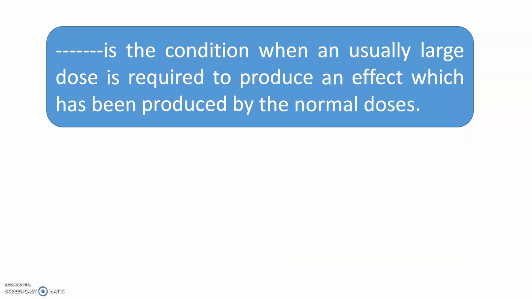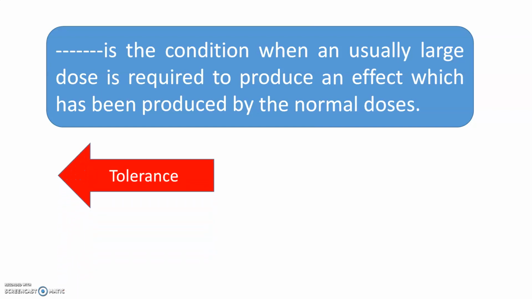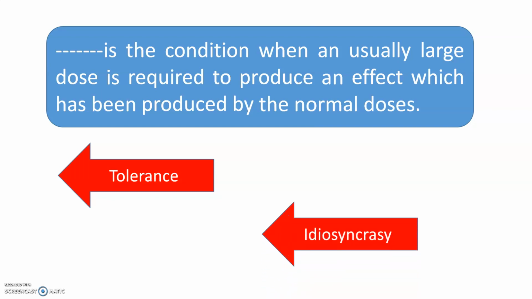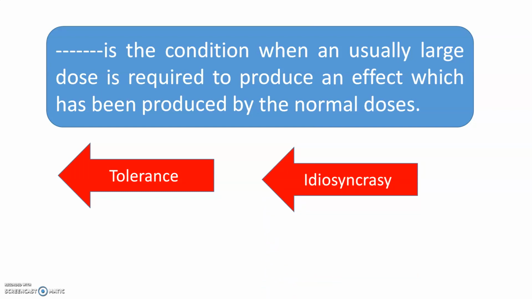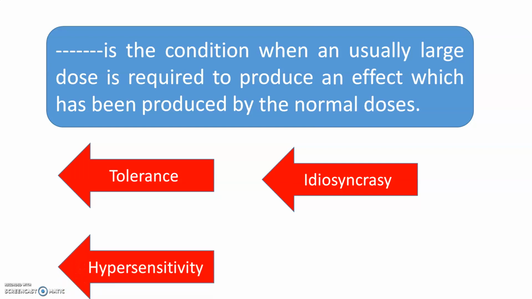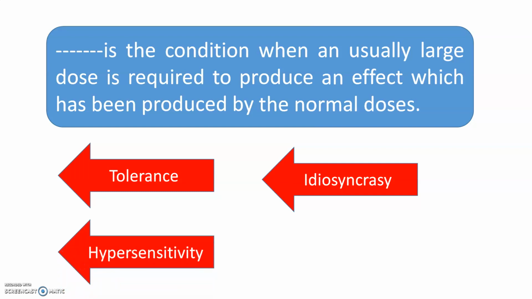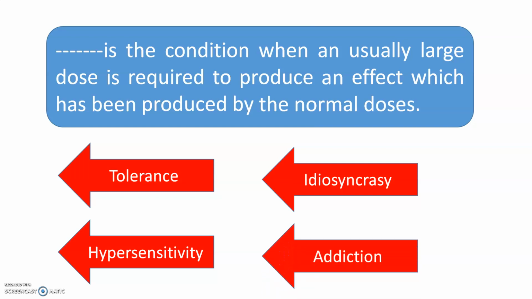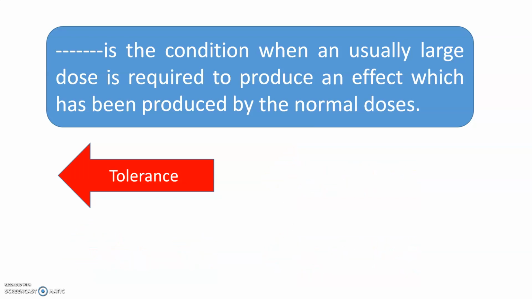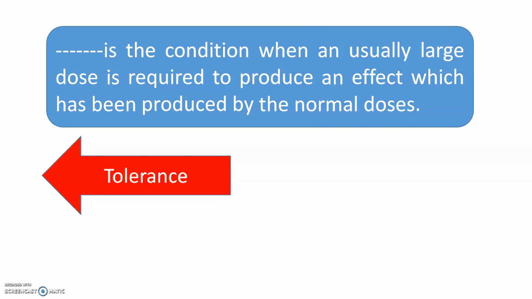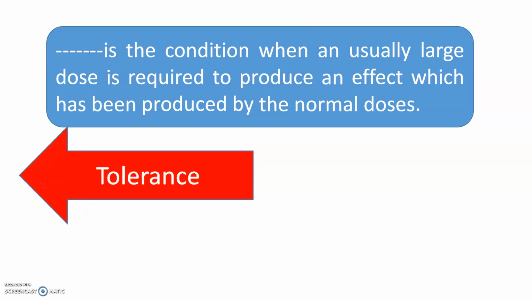Dash is the condition when an unusually large dose is required to produce an effect which has been produced by the normal dose. This condition is called as an, and the options are tolerance, idiosyncrasy, hypersensitivity, or addiction of the drug. When a large dose is required than the normal one, this condition is called drug tolerance.